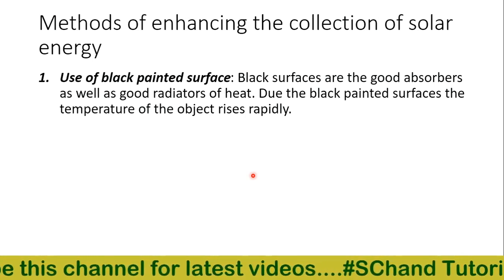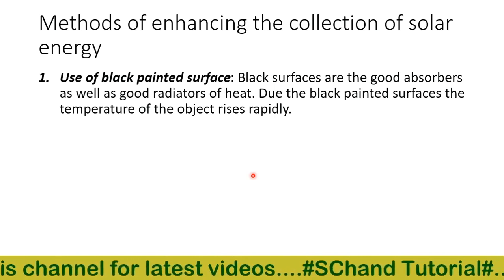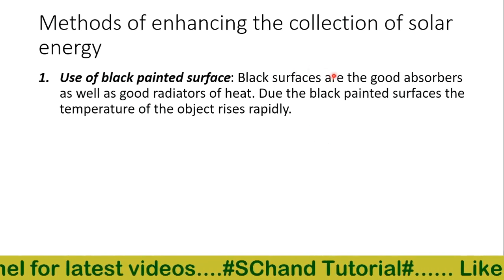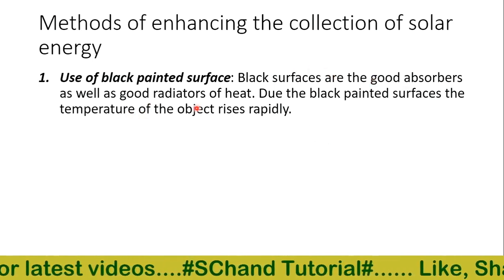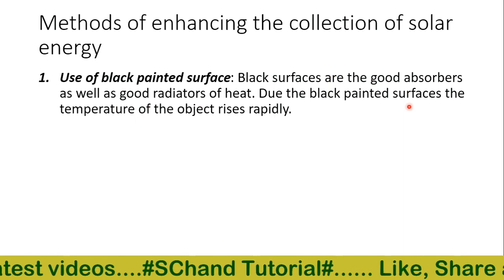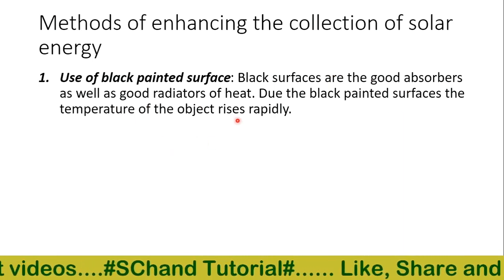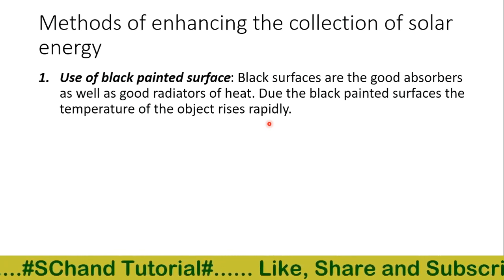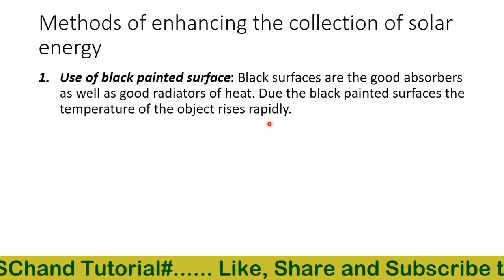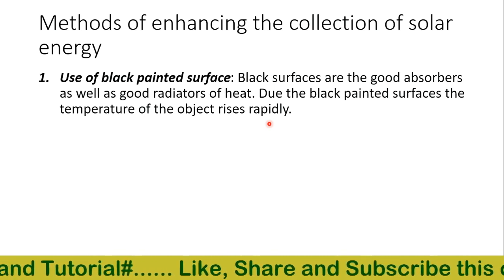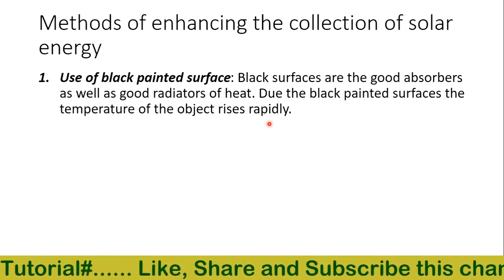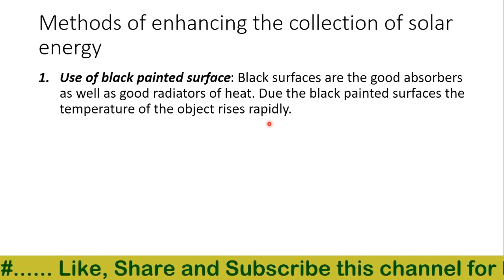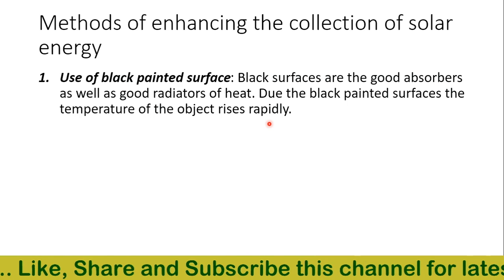The very first is the use of black painted surfaces. Black painted surfaces are good absorbers as well as good radiators of heat. Due to the black painted surface, the temperature of the object rises rapidly. We can use black painted surfaces in solar cookers and solar cells, where even with a small amount of heat, the temperature can rise rapidly.